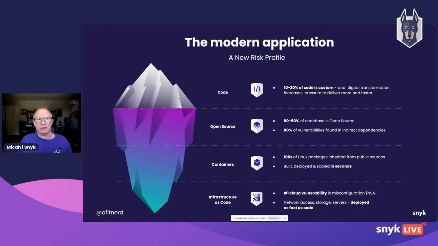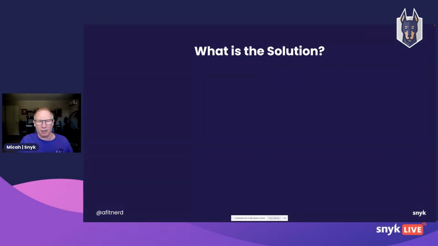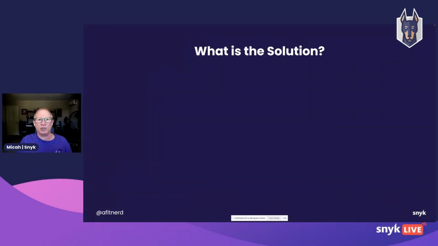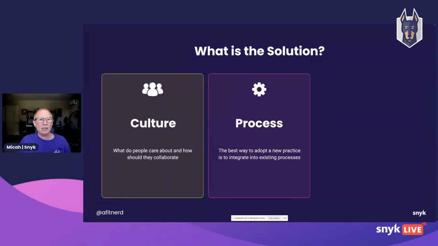With infrastructure as code, things like Kubernetes or Terraform, now we can have a whole swarm of vulnerable machines, potentially. So Snyk scans your code, your open source, your containers, and your IaC configurations. And in many cases, it's like what we saw here: you just need to change some configuration or update your version of something.